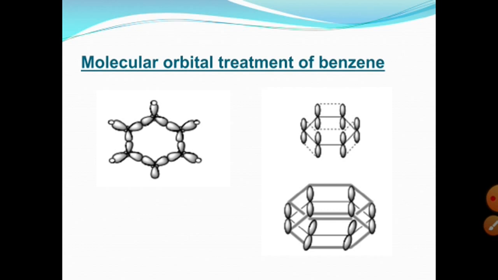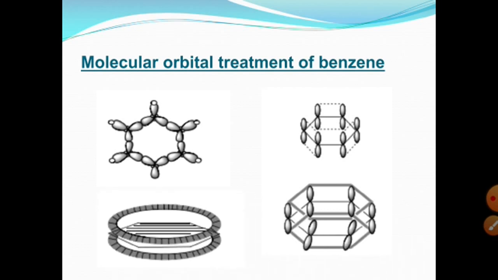Delocalization of p orbitals over the entire ring produces a sandwich-like structure of benzene and decreases the energy of the molecule, so the molecule becomes more stable and less reactive. When the energy is lower, it is more stable, and when it is more stable, it is less reactive. According to this molecular orbital picture, the carbon-carbon bond in benzene consists of a full sigma and a half pi bond, and for that reason the carbon-carbon bond lengths are equal, and benzene shows substitution as well as addition reactions.